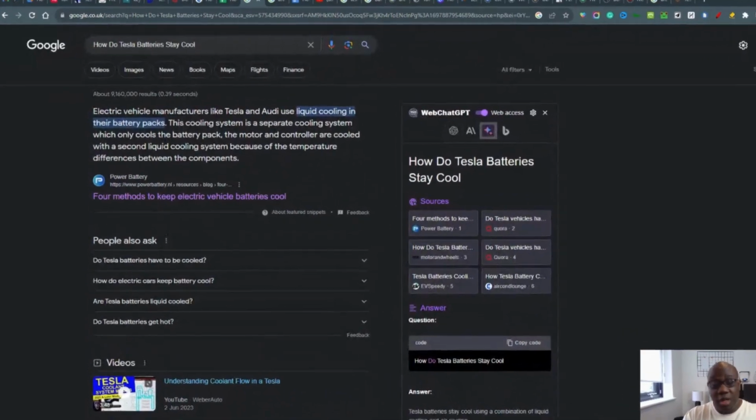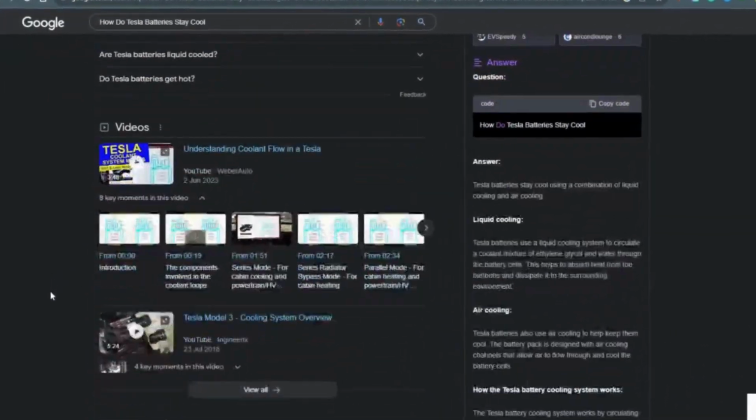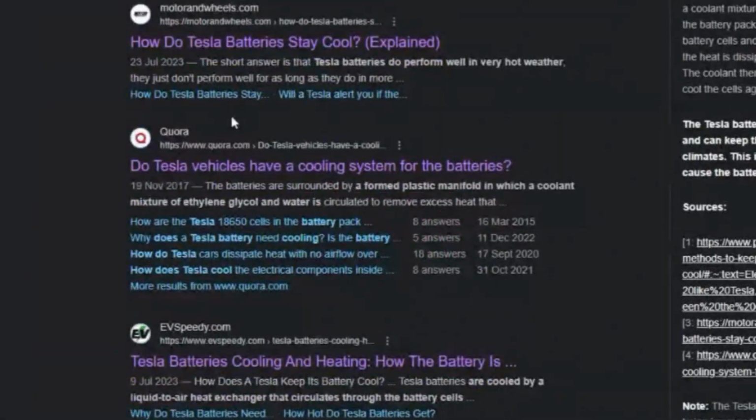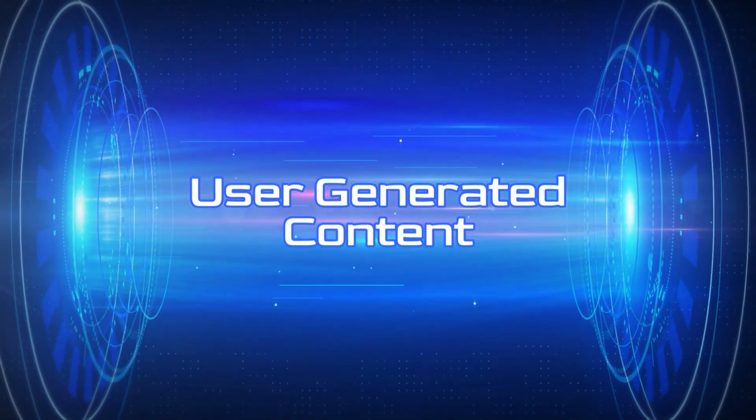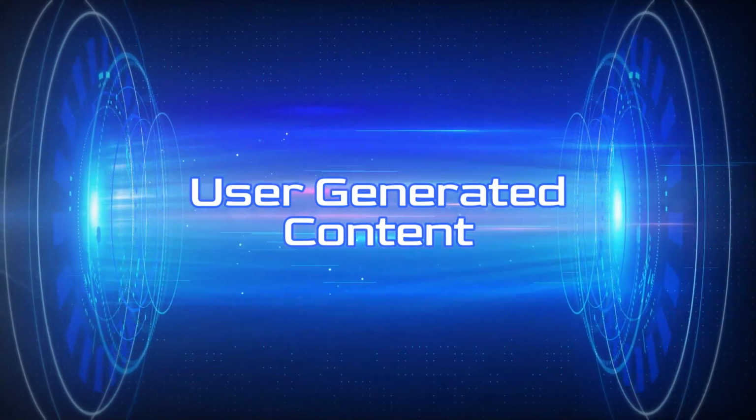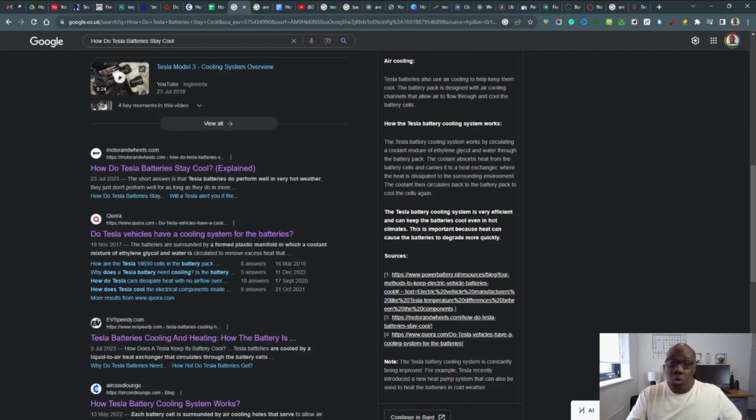And in the last Google update, what Google have been doing is they've been ranking Quora and Reddit articles much higher in the search engine results pages. And that's because they've got a preference for user-generated content. So before, when we used to outrank the likes of Quora and Reddit, now it's extremely difficult to do so.